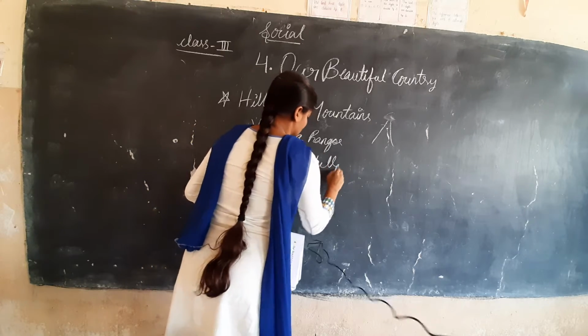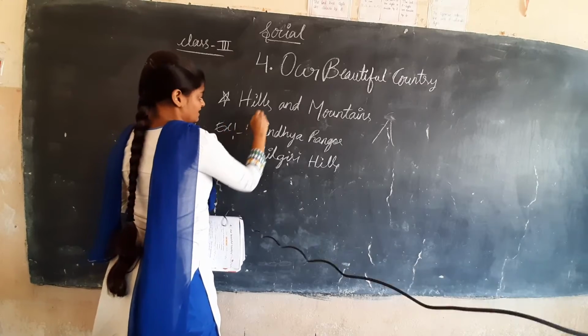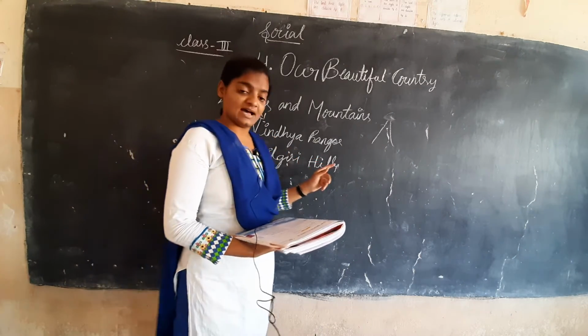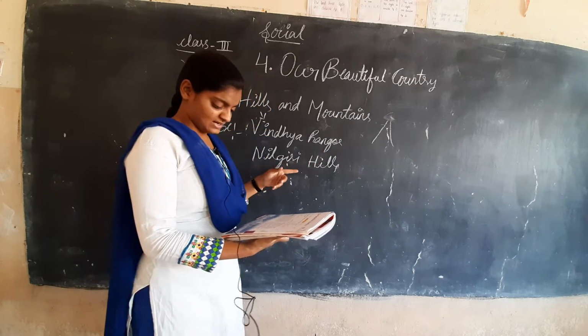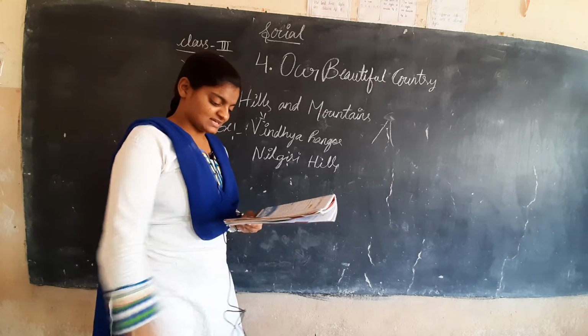So these are the examples for hills. Vindhya ranges are situated in central India, and Nilagiri hills are situated in South India. Okay, so these are examples of hills.